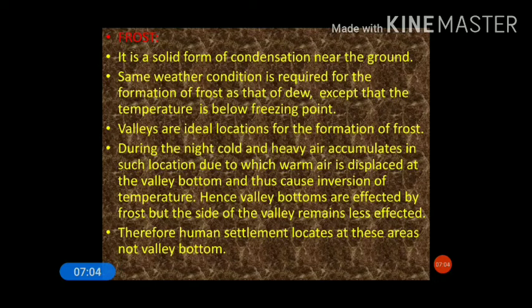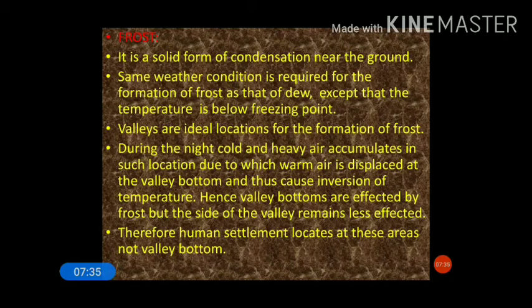Now valleys are ideal locations for the formation of frost. Why is it so? During the night, cold and heavy air accumulates in such locations in the valley regions, due to which warm air is displaced at the valley bottom, and thus causes inversion of temperature. Hence the valley bottoms are affected by frost, but the sides of the valley remain unaffected.